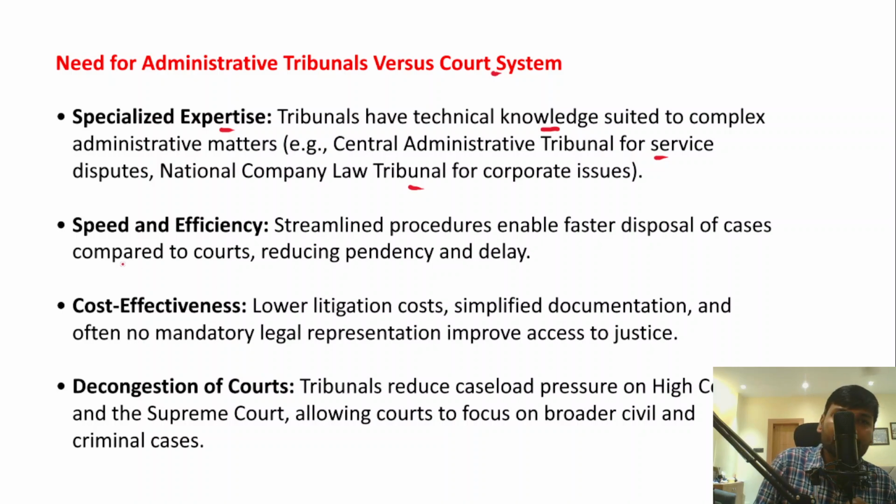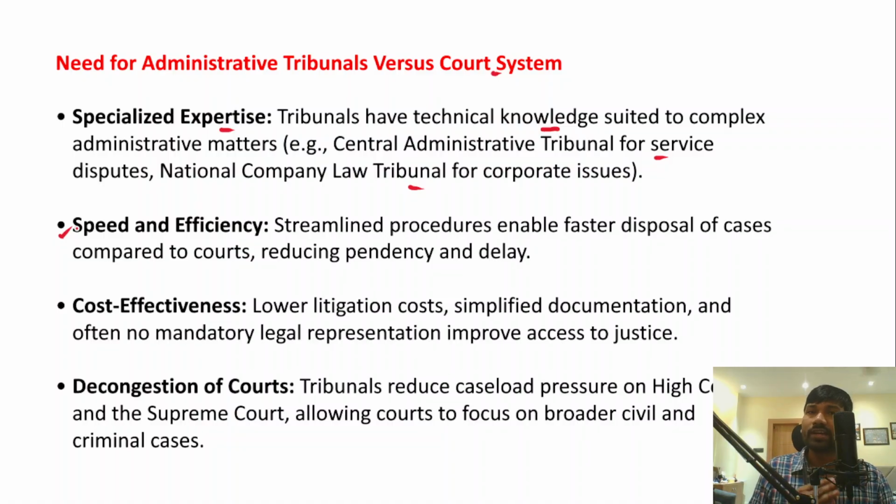Secondly, speed and efficiency. Because of the pending backlog of cases in the conventional judiciary, the problem is that cases are pending for several years. When you establish administrative tribunals, there is a chance that these cases might be heard in much less time, and justice will also be delivered in a speedier manner.